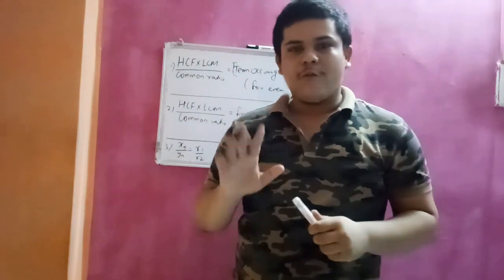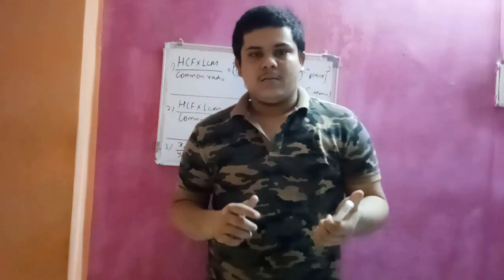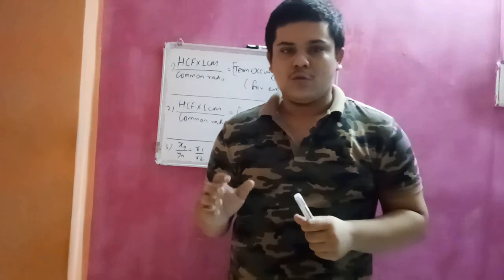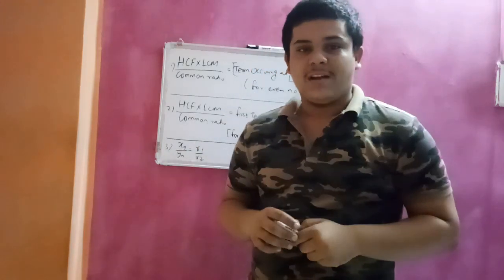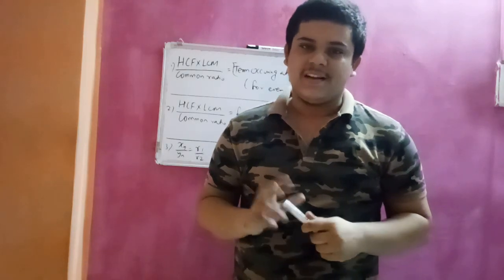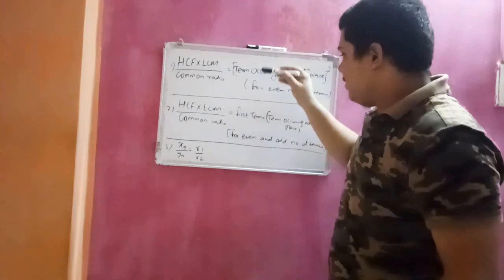There are four conditions, as I already told in my first video: geometric progression having natural numbers in increasing order, geometric progression having natural numbers in decreasing order, geometric progression having positive fractions in increasing order, and geometric progression having positive fractions in decreasing order. In these four conditions we can apply these relations.